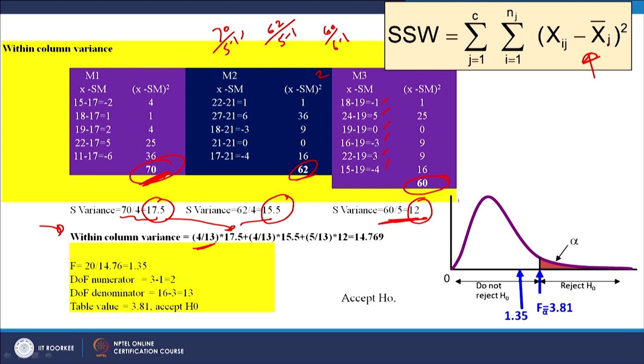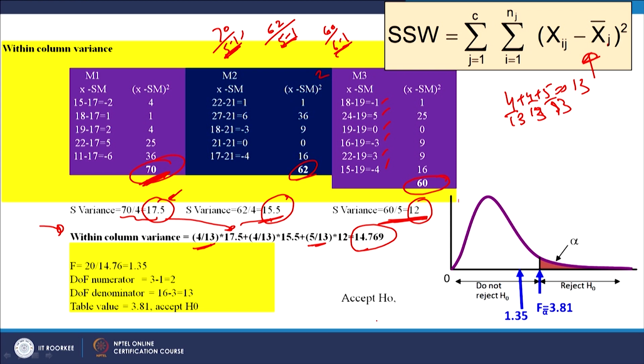13 is its 4 plus 4 plus 5 is 13, right. This 4 and this 5. So, total is 13. So, 4 by 13, 4 by 13 and 5 by 13. So, 4 by 13 into this, 4 by 13 into this and 5 by 13 into 12. So, this is how you would be getting the within column variance.